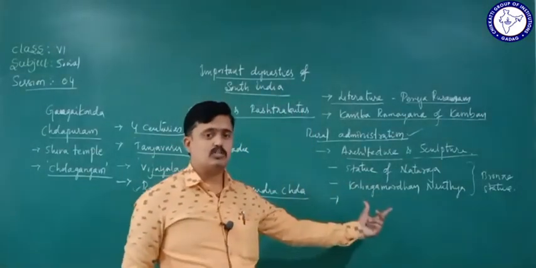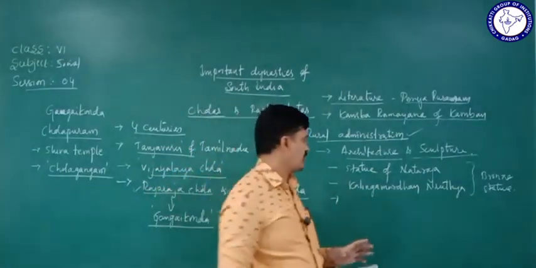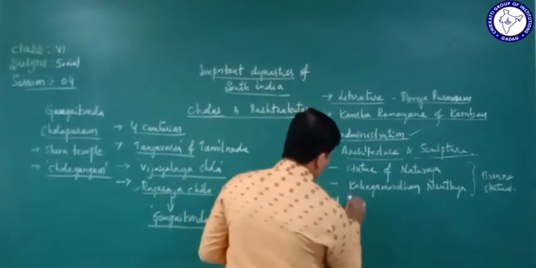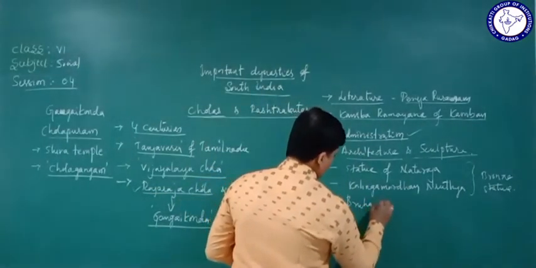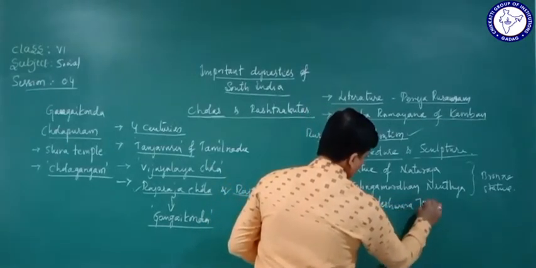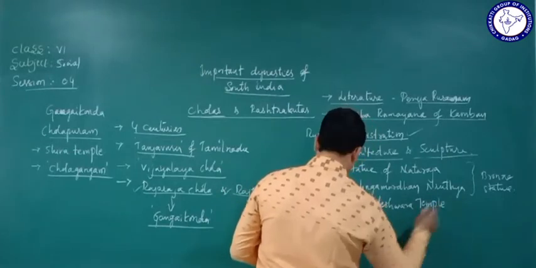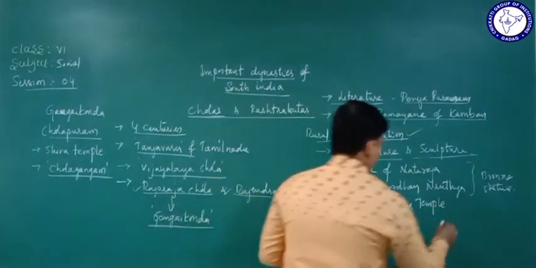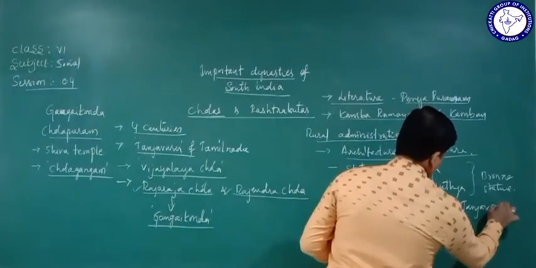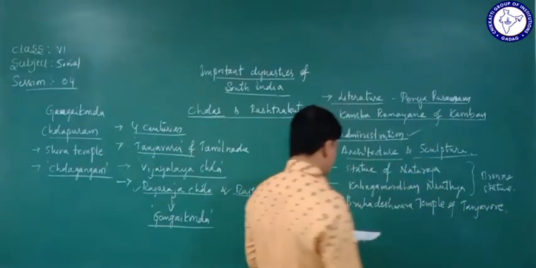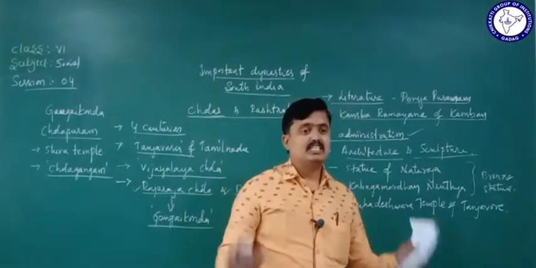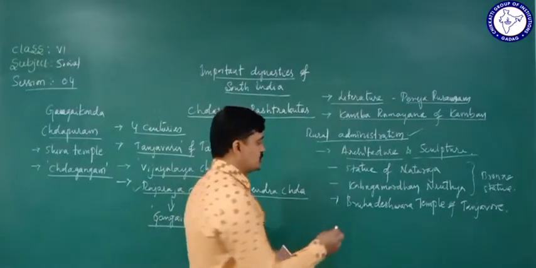It is in Tanjavur, and it is the biggest and highest temple in India.